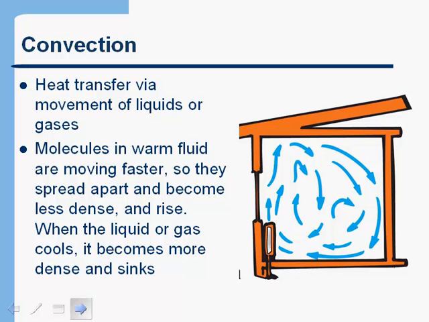And by the way, this is how it works to heat your home, by just having a radiator on one wall of your house. So for example, radiators, you'll notice, are always along the outer wall of a house. What happens is the radiator gets hot, and so the air above it becomes less dense and starts to rise. And then that air basically travels across the ceiling. As it begins to cool off, it begins to fall. And so you get this natural circulation of air throughout the room as the air gets warmed by the radiator.